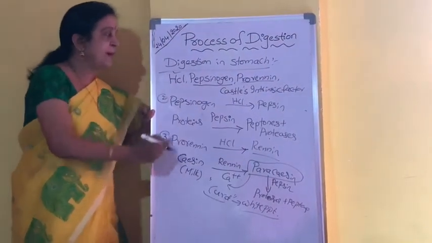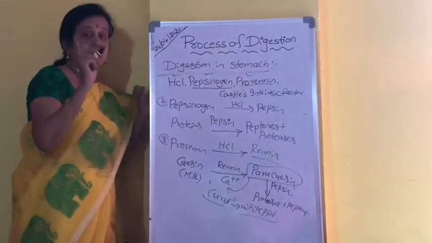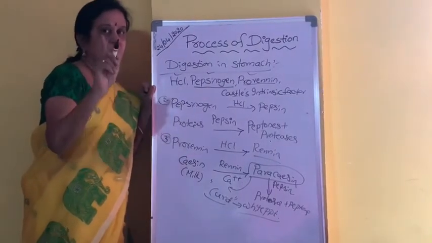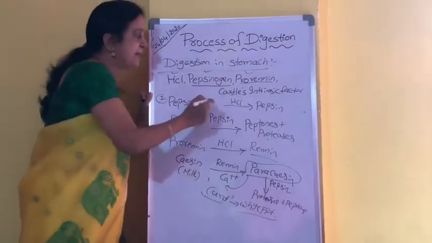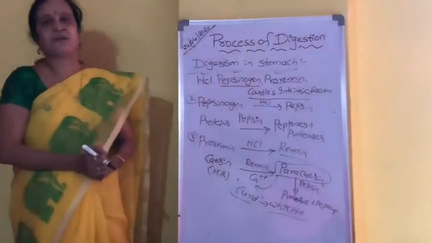So in that way, pepsinogen action, prorenin action. Please remember, renin is present only in the infant and is not present in adults. And the last but not the least, what is that? Castle's intrinsic factor.